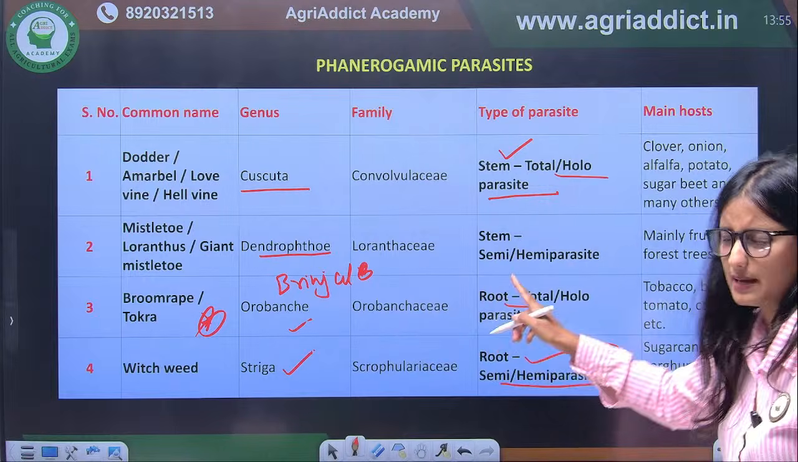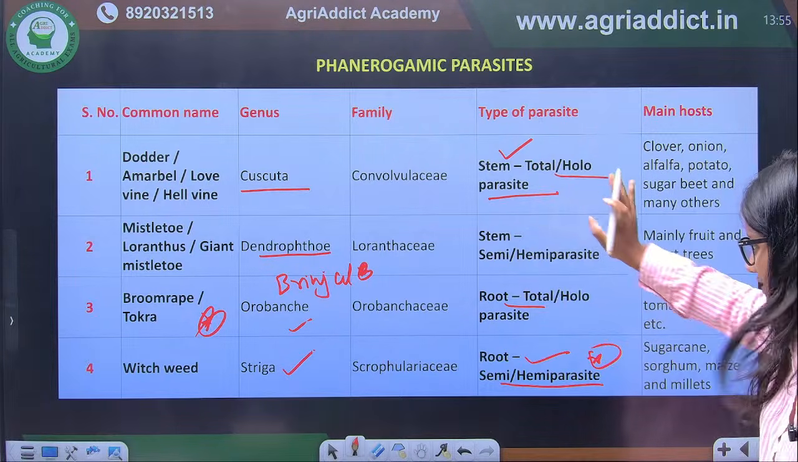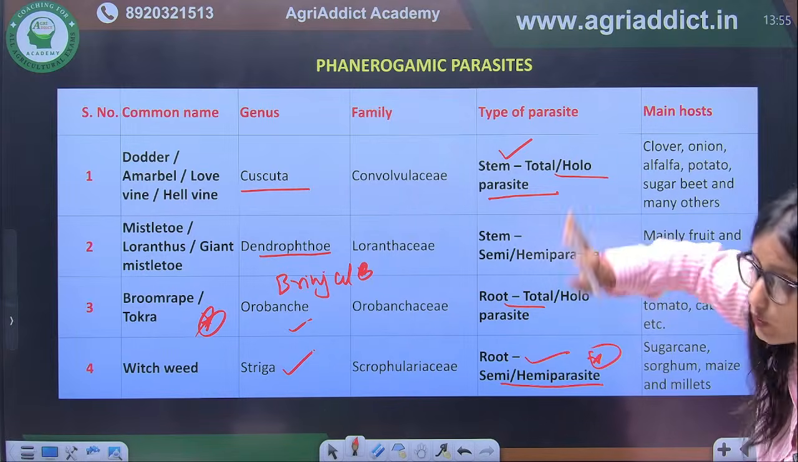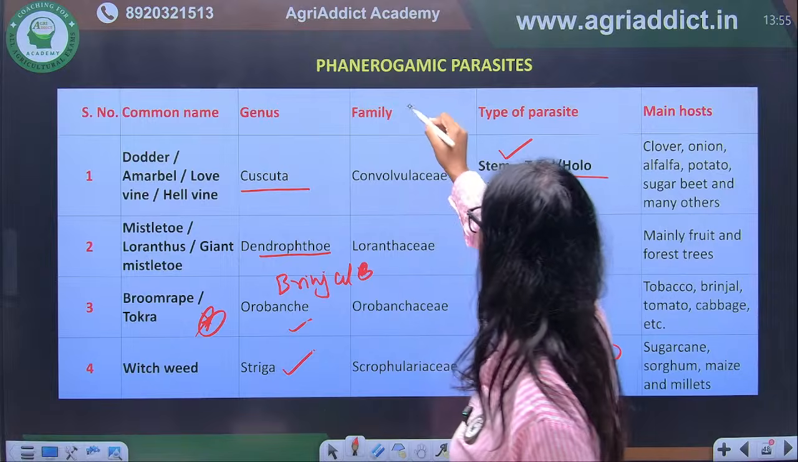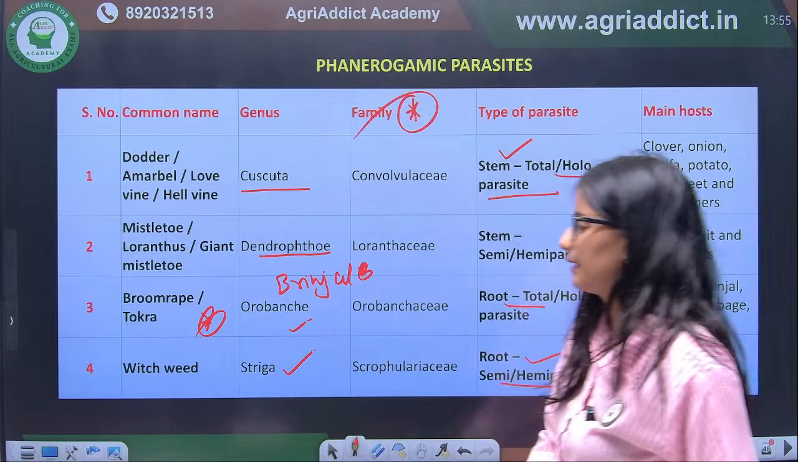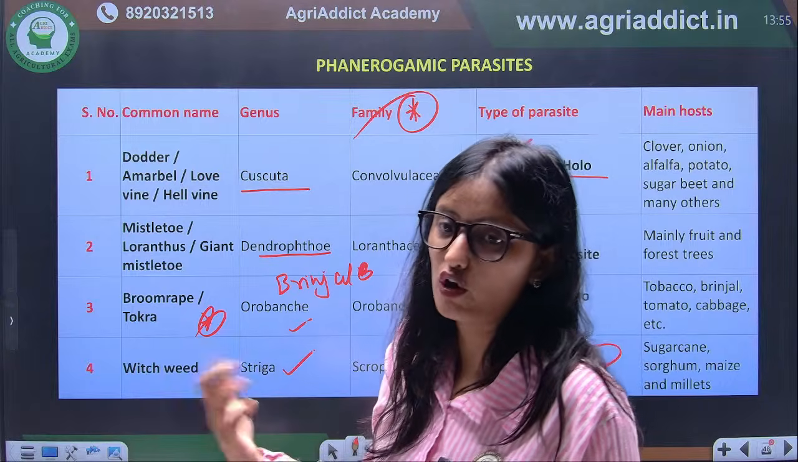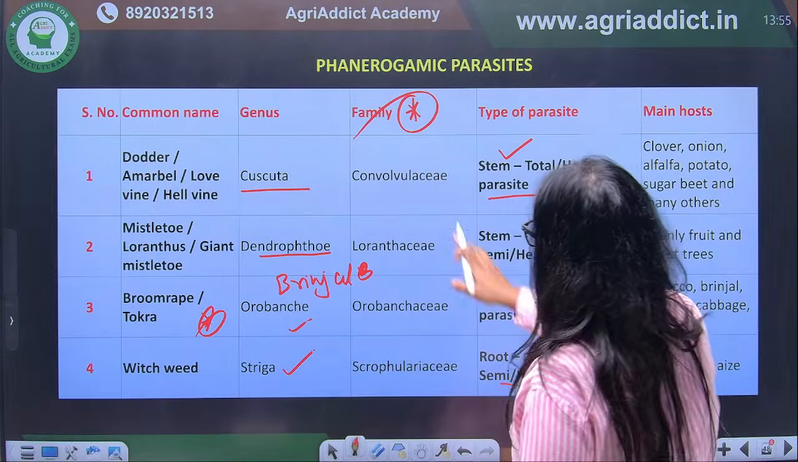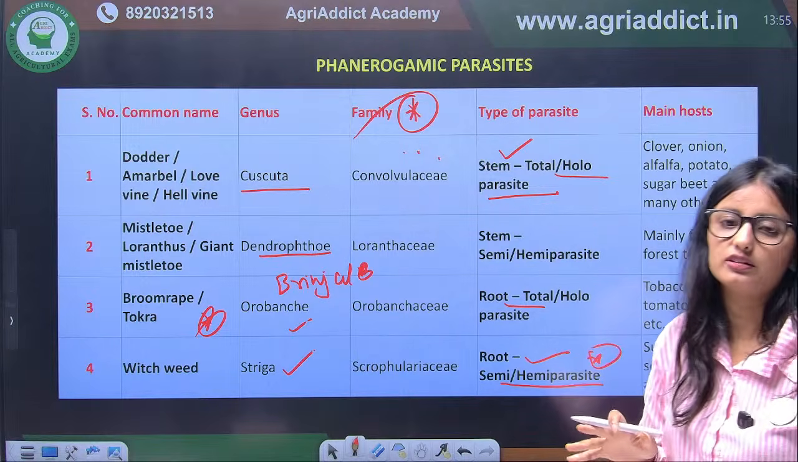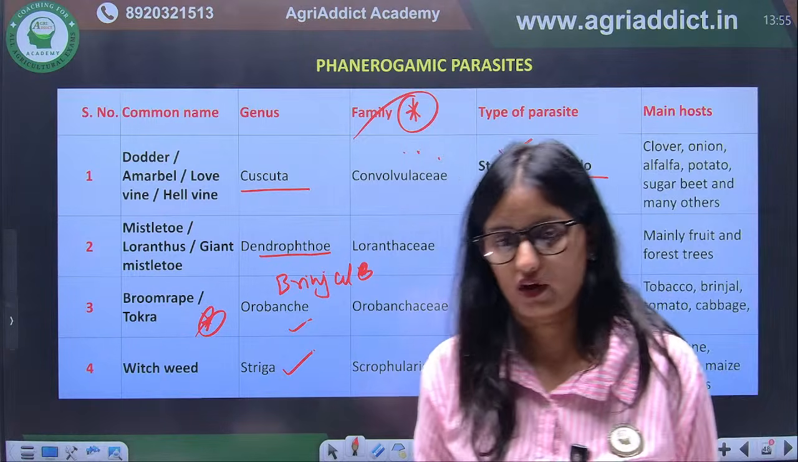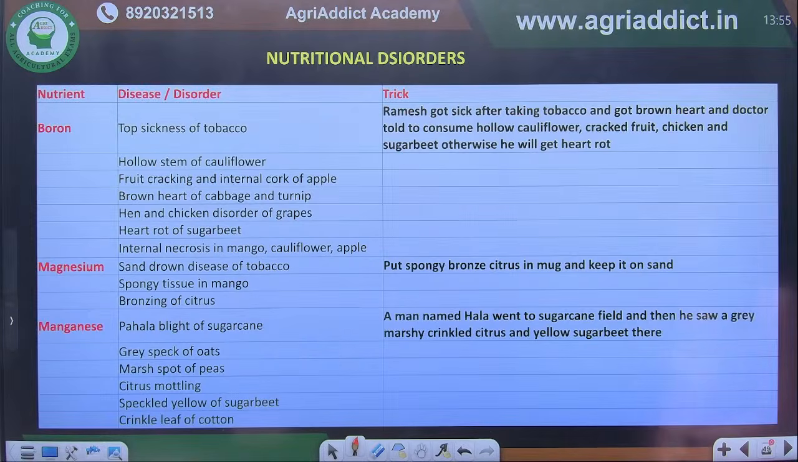So from this table, you have to remember which is holoparasite, which is hemiparasite, which is root parasite, and which is shoot parasite. One more thing you have to remember is their families. Sometimes they can ask what is the family of Cuscuta, what is the family of Orobanche. So you have to remember their family and their type of parasite, whether stem or root. Okay, so phanerogamic parasite is complete.